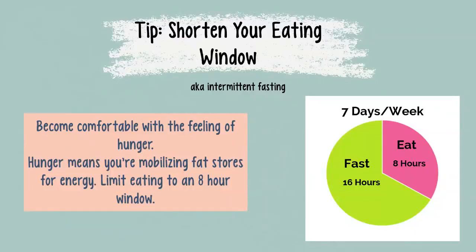If eating over 8 hours or skipping breakfast seems too drastic, just look at your eating window currently, like the time you start eating to the time you stop eating, and just shave 1 hour off of it. Have your first meal an hour later or your last meal an hour sooner.